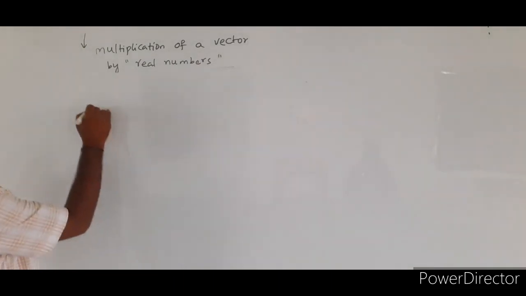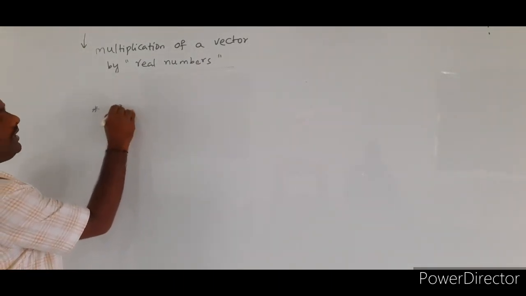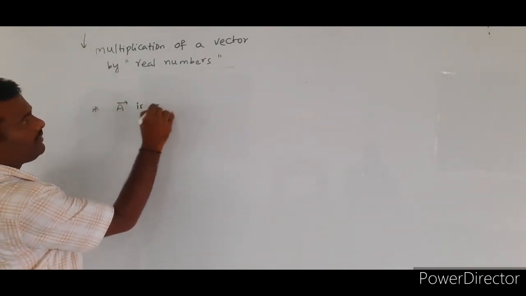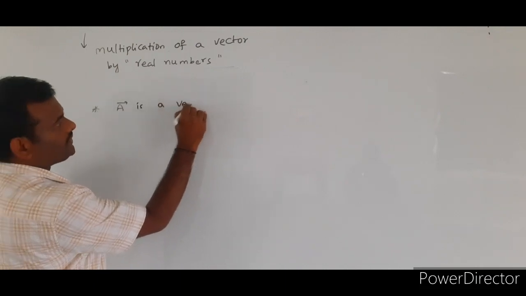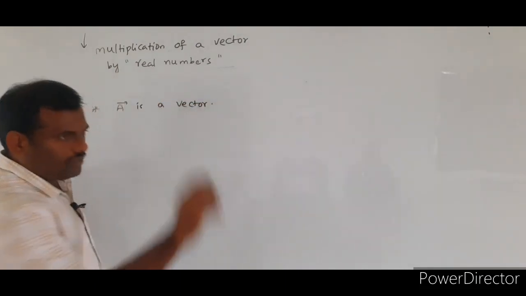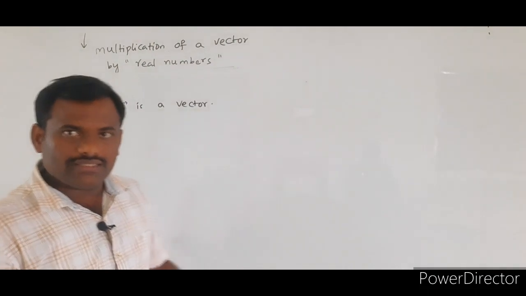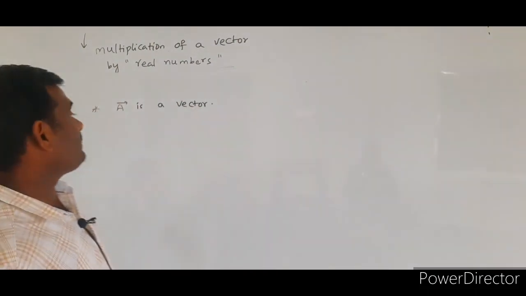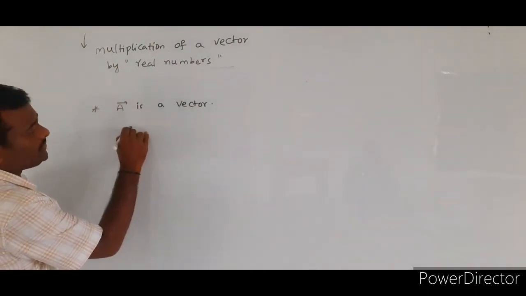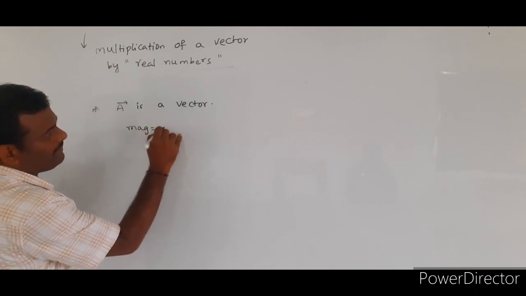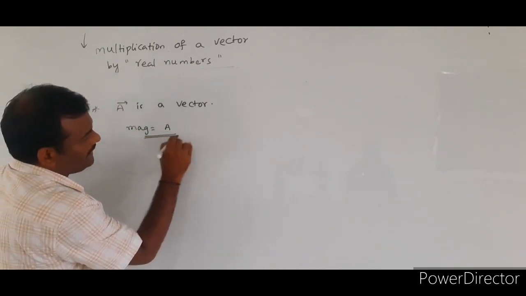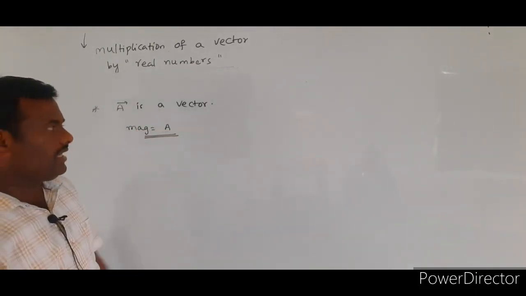So here I consider that a bar is a vector quantity. Vector means it has a definite magnitude. Its magnitude is equal to capital A.